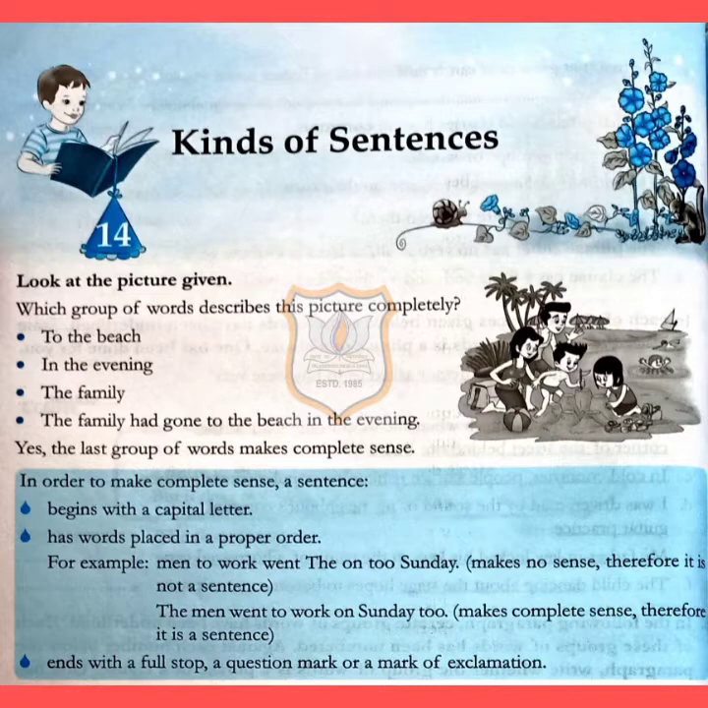So in order to make complete sense, a sentence begins with a capital letter. It has words placed in a proper order. Always you can see in a sentence the words are placed in their proper order. For example, you can see here, "men to work went on to Sunday." This sentence is not making complete sense. It is a jumbled word order and we cannot understand what is written. So it makes no sense, therefore it is not a sentence.